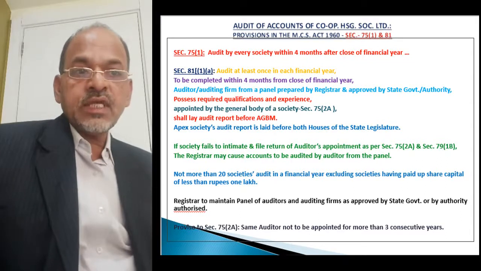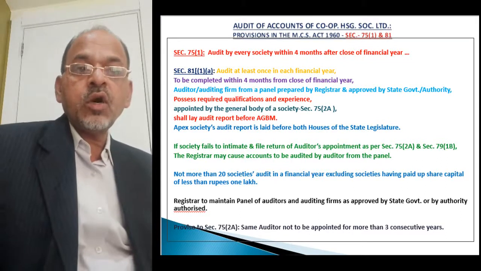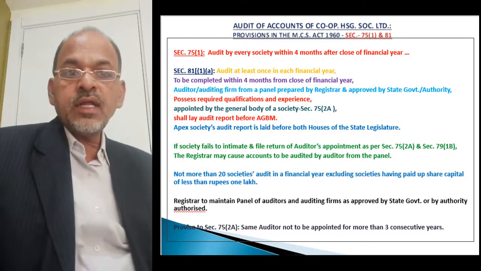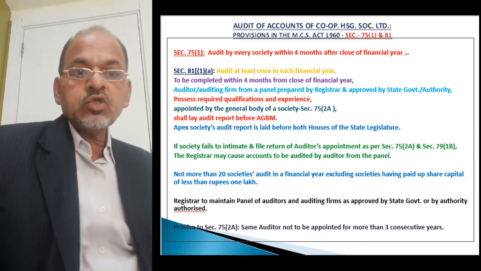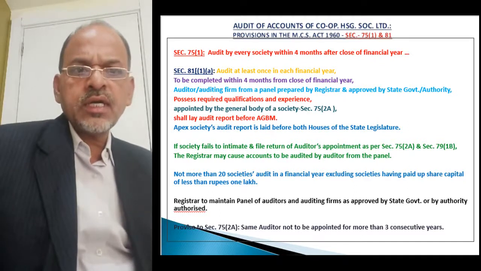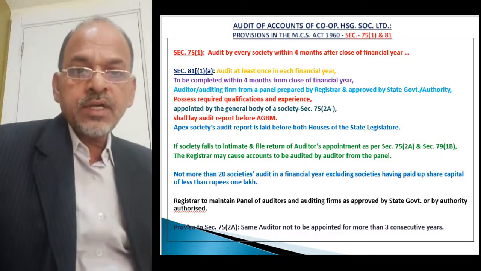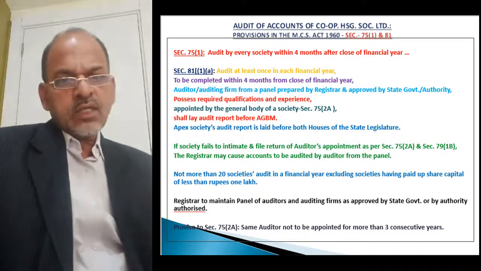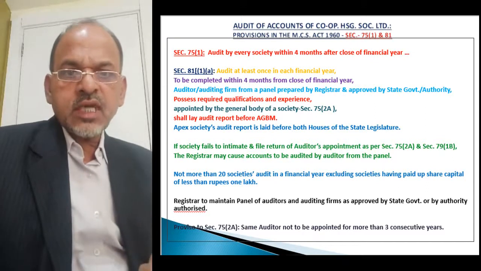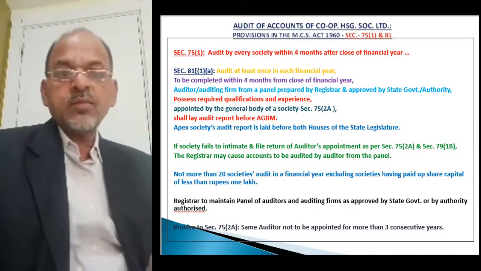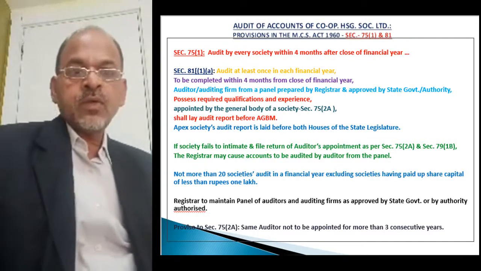As per section 75 2A, the auditor is to be appointed in the annual general body meeting of the society. The audit report of the statutory auditor is to be laid down before the annual general body meeting. Means the audit report that is required to be submitted to the registrar, but that is required to be laid before the annual general body meeting for consideration. Okay.